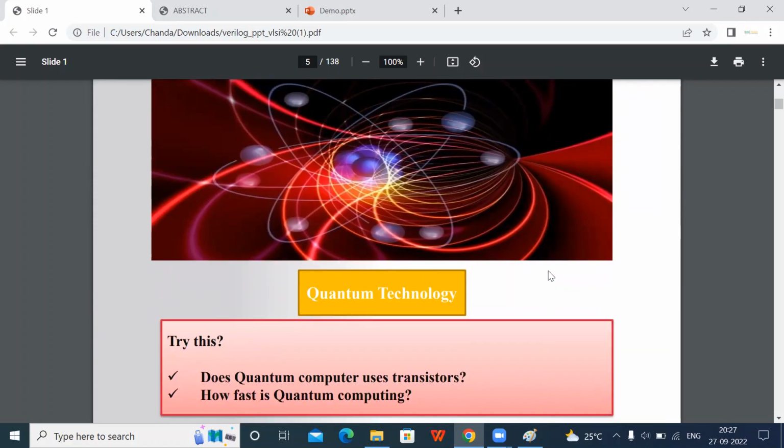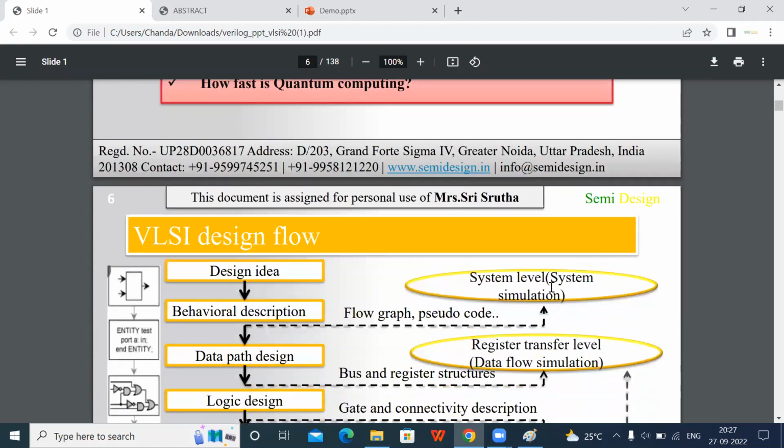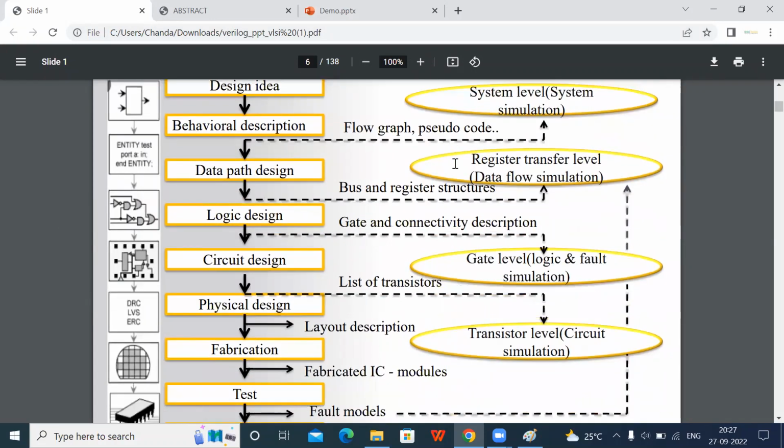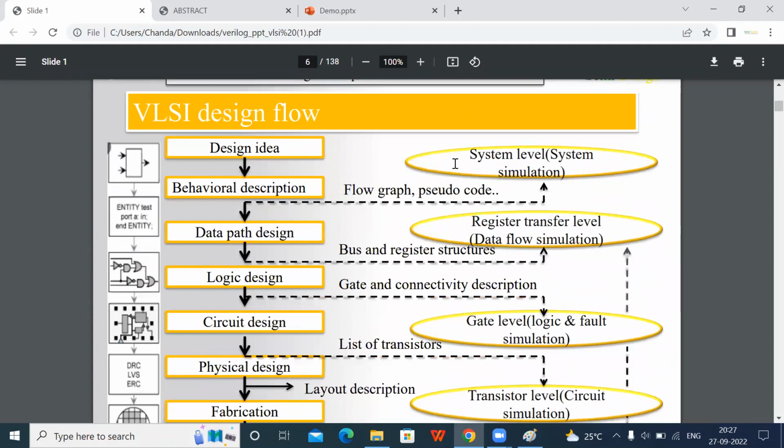Got clarity? Any doubts? Okay. And next, the VLSI design flow. You already know, I think, what happens in the VLSI design flow. As you told, there is a design idea. Yes, we will take one design idea.